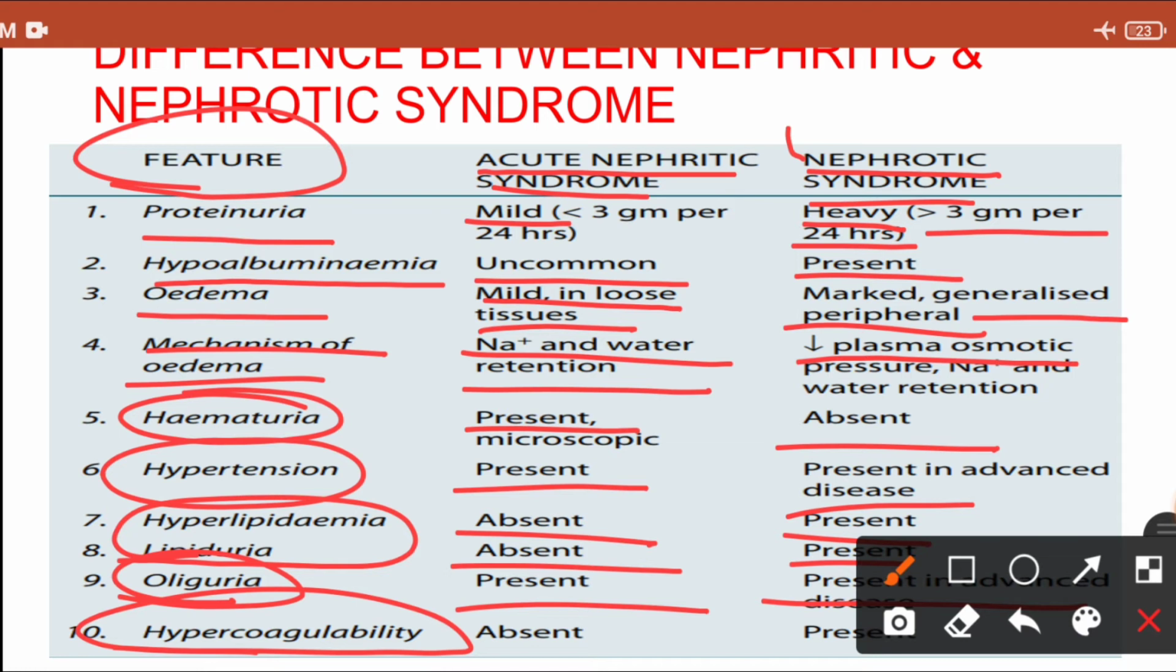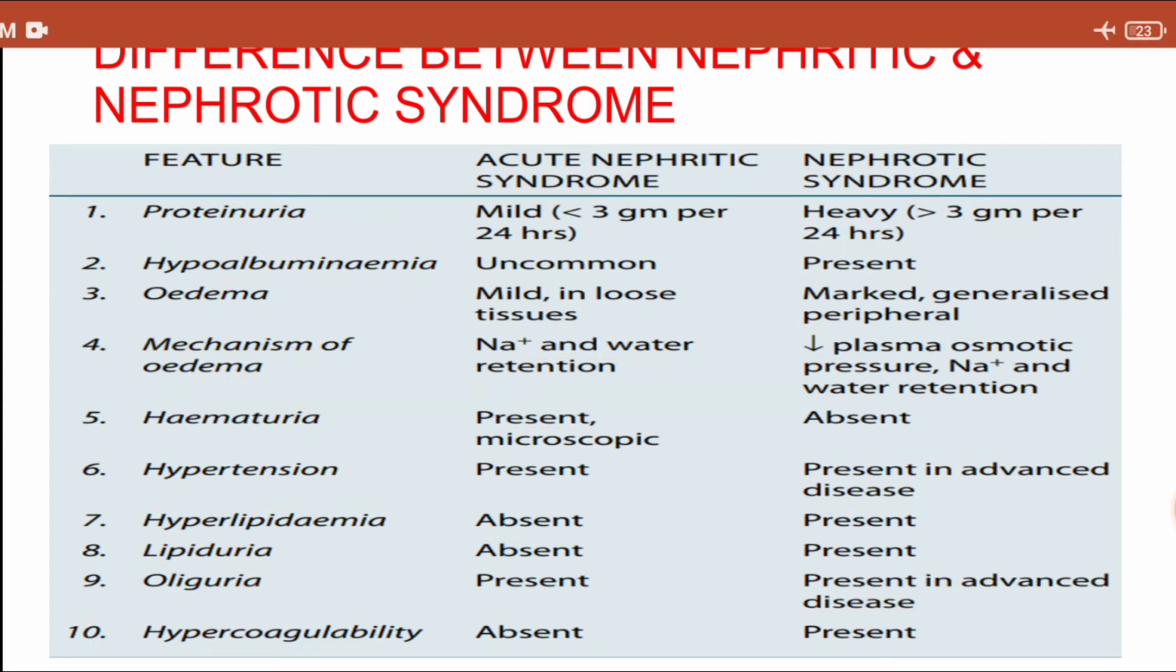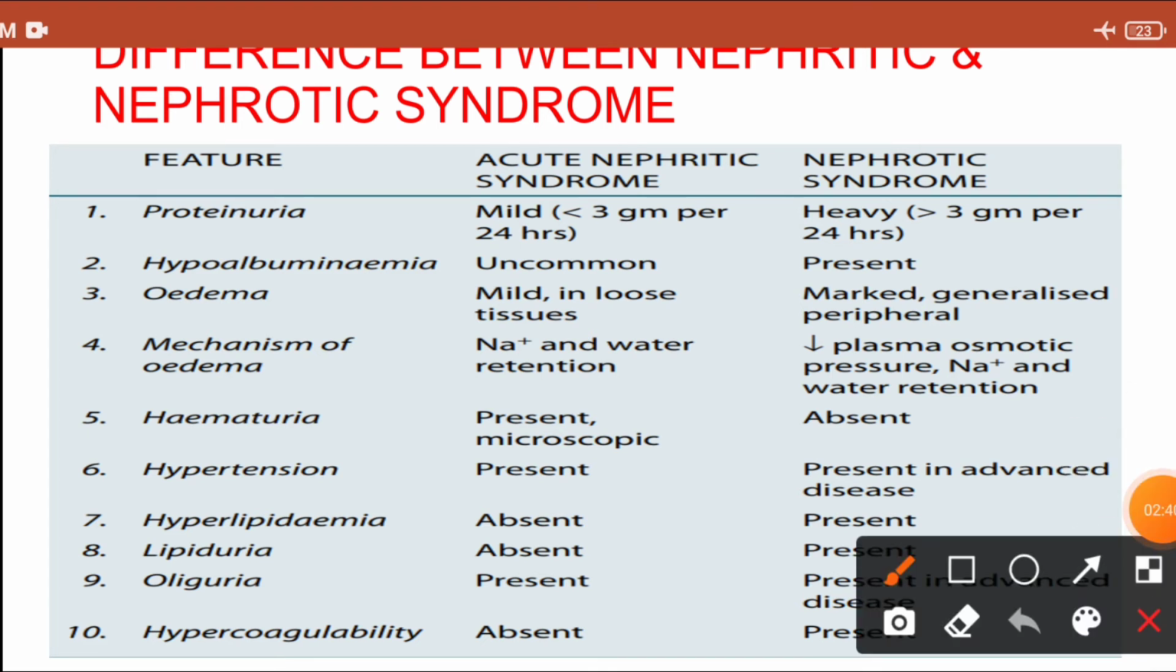Hypercoagulability, increased coagulation, is seen in nephrotic syndrome only. It is totally absent in nephritic syndrome. So these 10 are the basic differences between nephritic and nephrotic syndrome. Again, I am summarizing in just a minute.